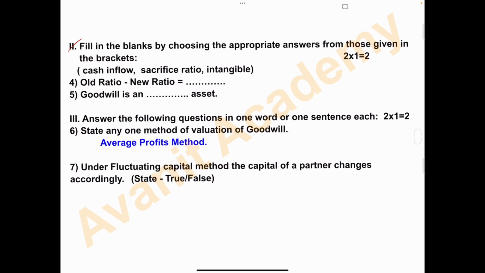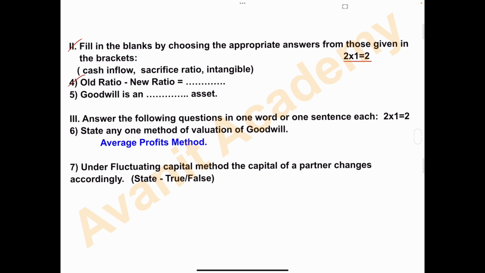Second one, fill in the blanks by choosing the appropriate answers from those given in the brackets. So the answers are given in the bracket and you have to choose the correct answer. Two fill in the blanks are there. So each one carries 1 mark, so total 2 marks.